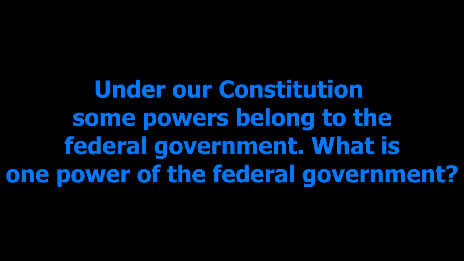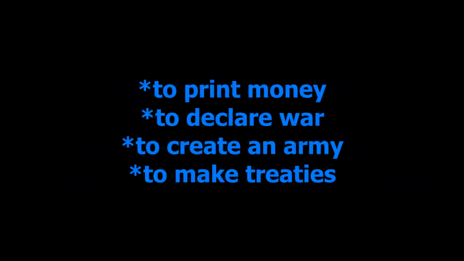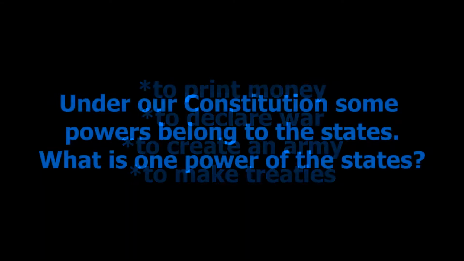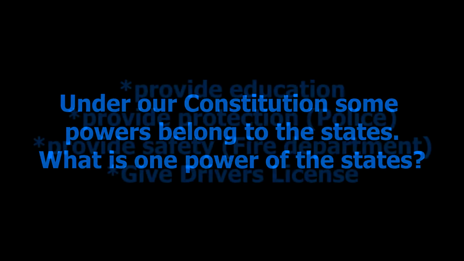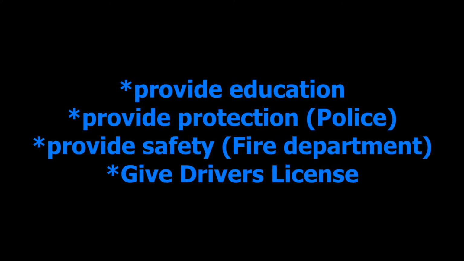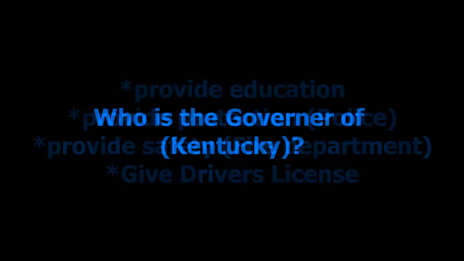Under the Constitution, some powers belong to the federal government. What is one power of the federal government? To print money, to declare war, to create an army, to make treaties. Under our Constitution, some powers belong to the states. What is one power of the states? Provide education, provide protection, the police, provide safety, fire department, give driver's licenses.